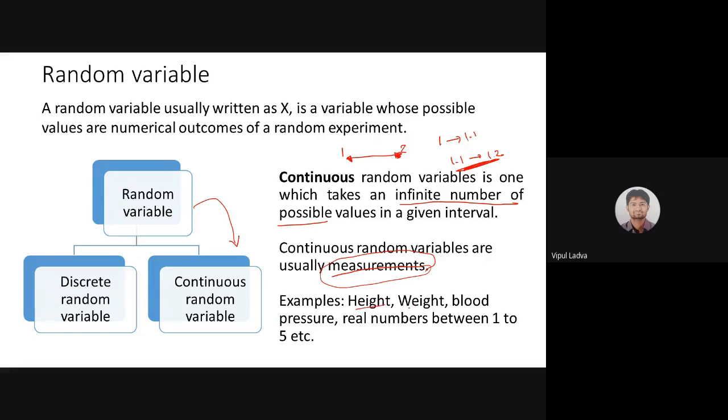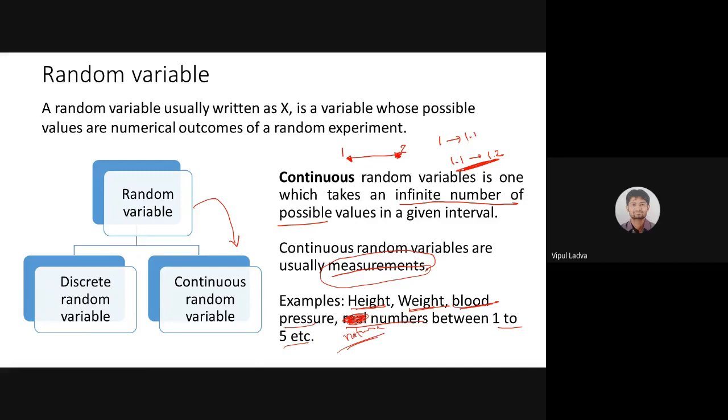For example, height of a person, height, weight, blood pressure. We can't count blood pressure, we have to measure. Is it? We can't count height, we have to measure the height, the weight, the blood pressure. If I wish to identify all the real numbers between 1 and 5, then we need the continuous random variable. But अगर यहाँ पे छोटा सा मैं change कर दूँ, instead of real numbers, all the natural numbers, then that will be an example of discrete, because between 1 and 5, natural numbers will be only 2, 3, and 4. That's all. But if we are talking about real numbers, then there will be infinite real numbers.